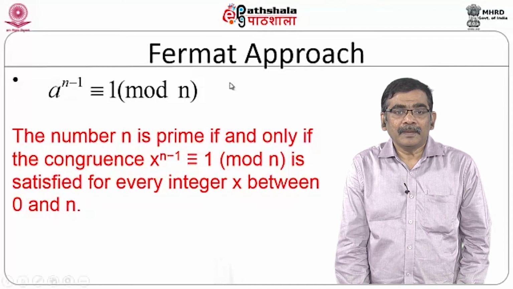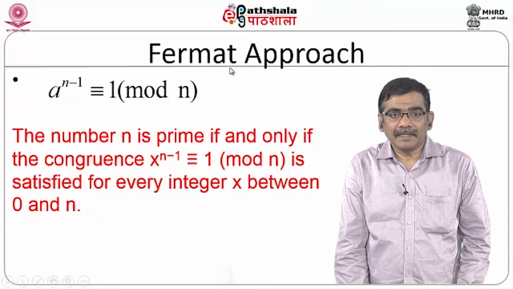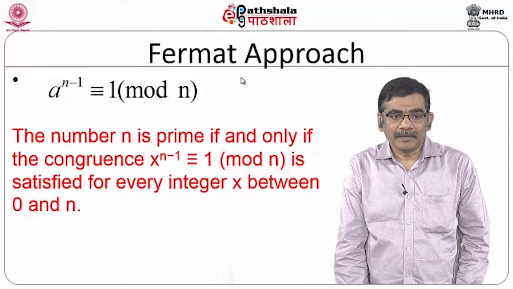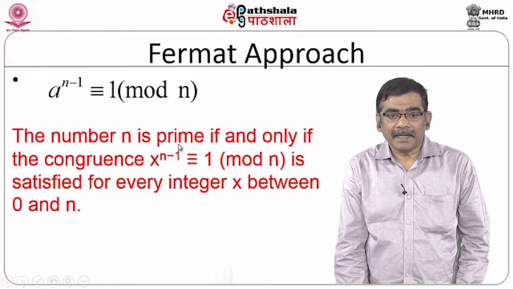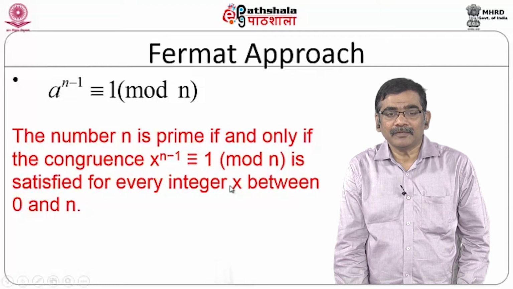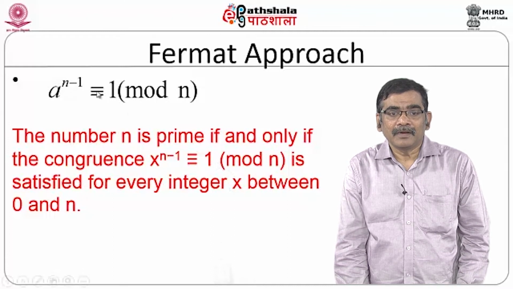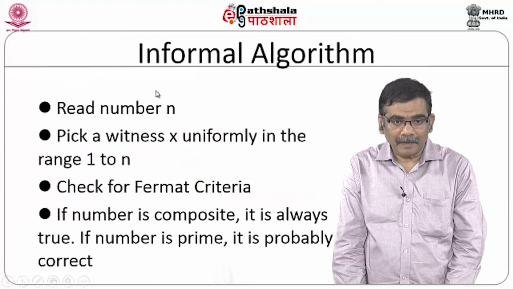So, one of the important primality testing algorithms is based on Fermat's approach. Fermat's approach is like this: the number n is a prime if and only if the congruence x power n minus 1 is congruent to 1 mod n. This is satisfied for x between 0 and n. This is the formula given by Fermat.